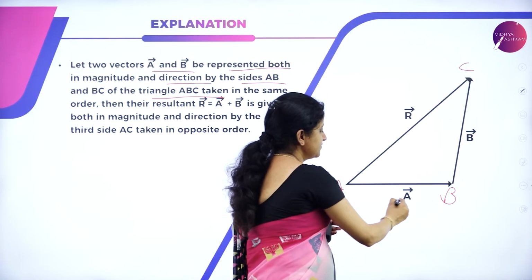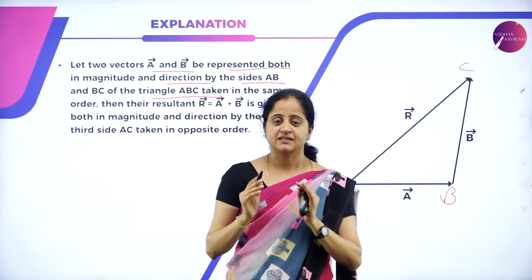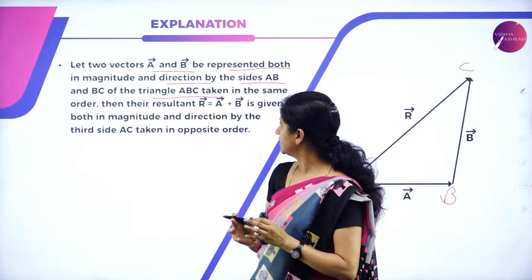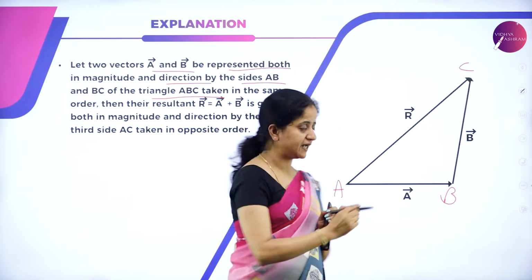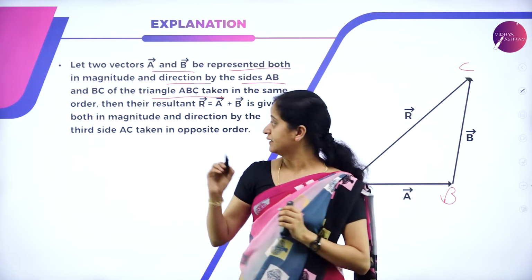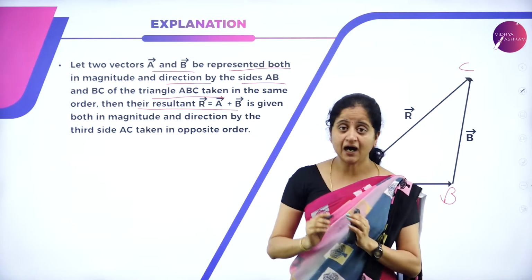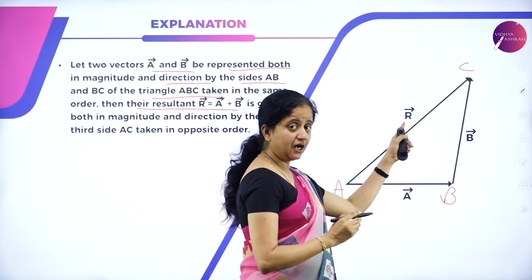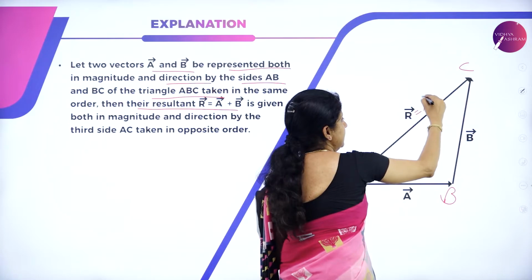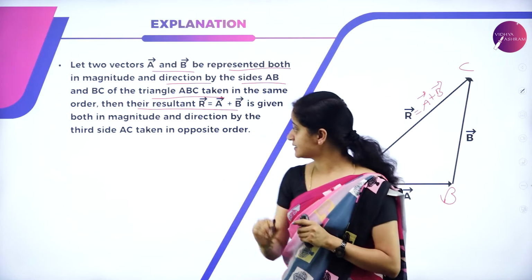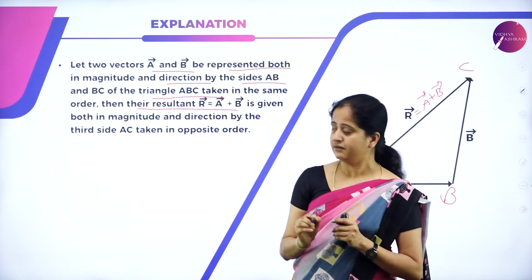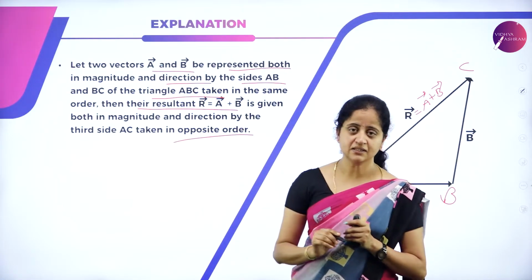Let vectors A and B be represented in magnitude and direction by the sides AB and BC respectively of triangle ABC. Then the resultant R, which is equal to the addition of vector A plus vector B, is represented by the third side of the triangle, taken in the opposite order.